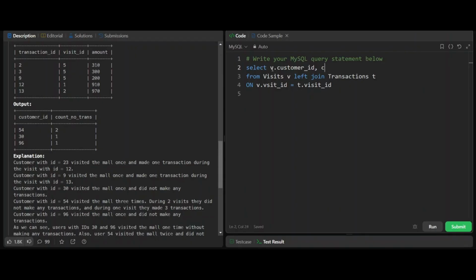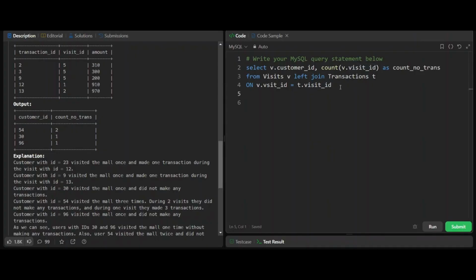So we will use the count function, count of visit IDs as count_no_trans will be the column name.